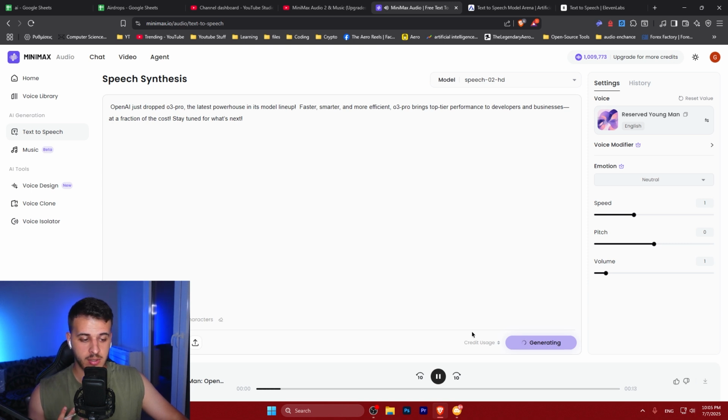OpenAI just dropped O3 Pro, the latest powerhouse in its model lineup. Faster, smarter, and more efficient.